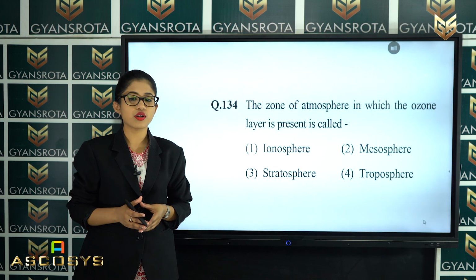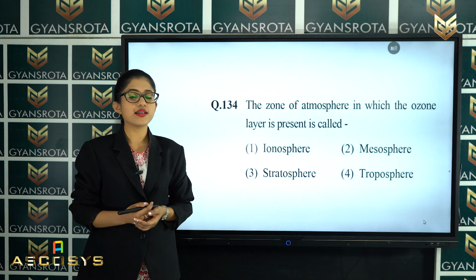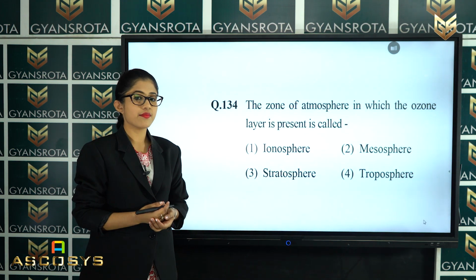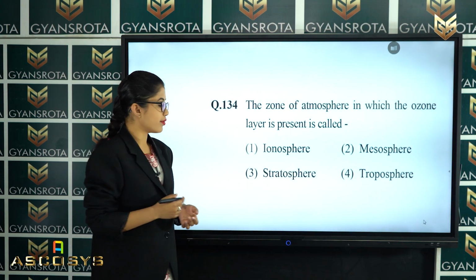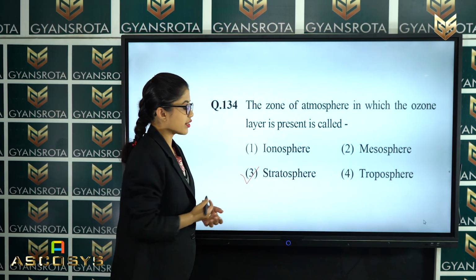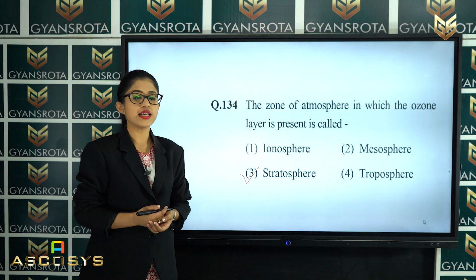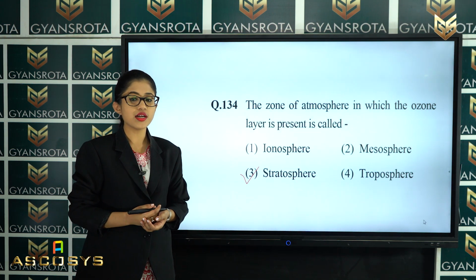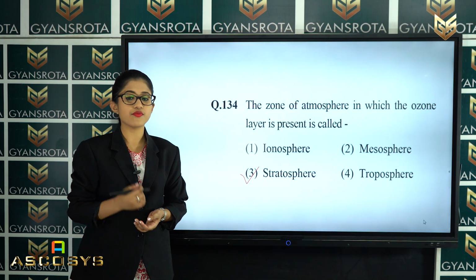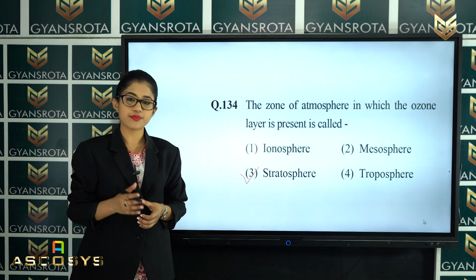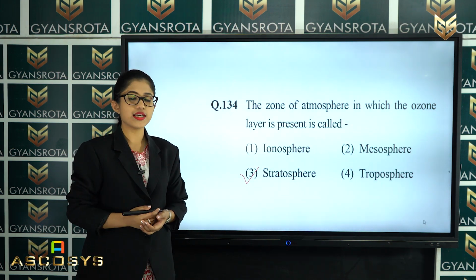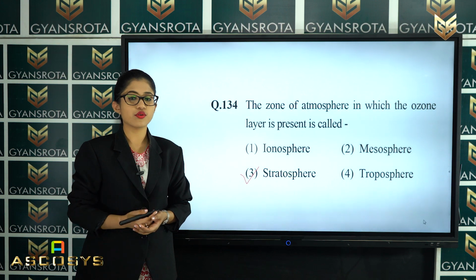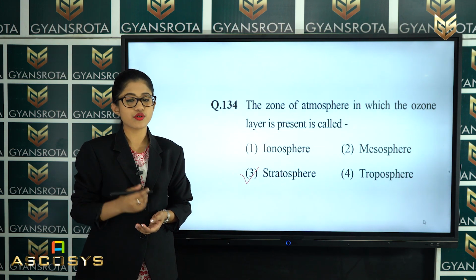And in the lower class also we know that ozone layer is present in which among them? That is in the option number 3, which is stratosphere. So stratosphere is the layer of the atmosphere or the zone of the atmosphere in which the ozone layer is present. So option number 3 is the correct answer for this question. Now let's see the next question.